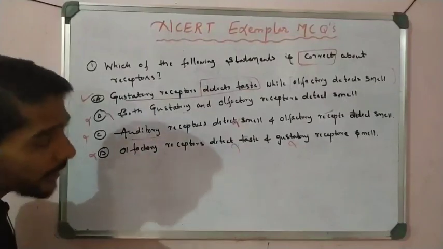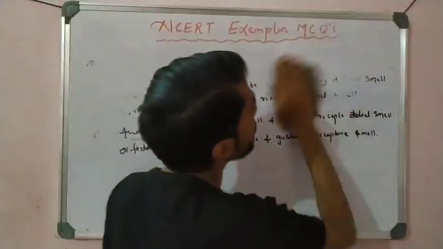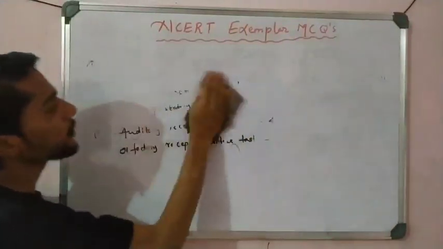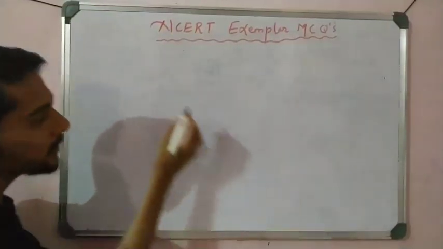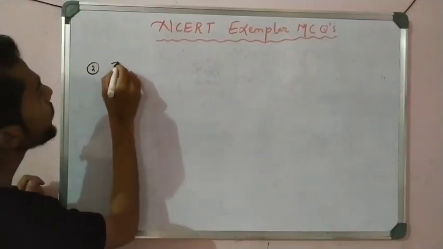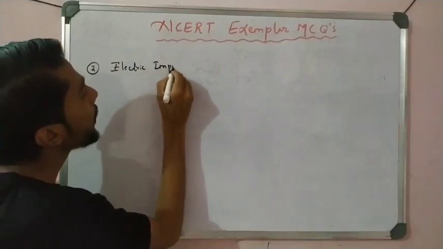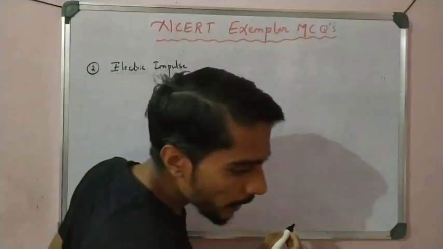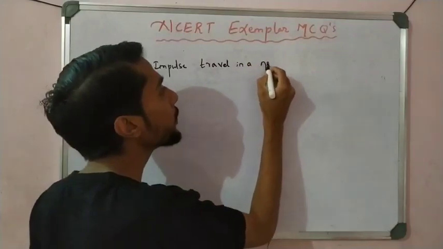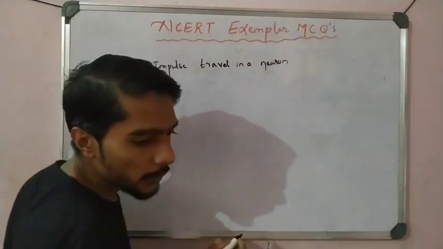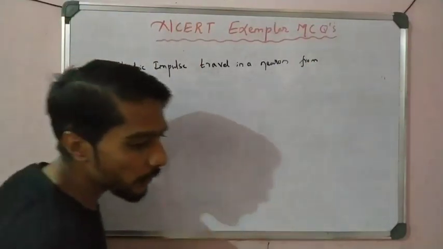Now let us take the second question from the exemplar. Question number 2: electric impulse travels in a neuron from, so you have to write the correct sequence.